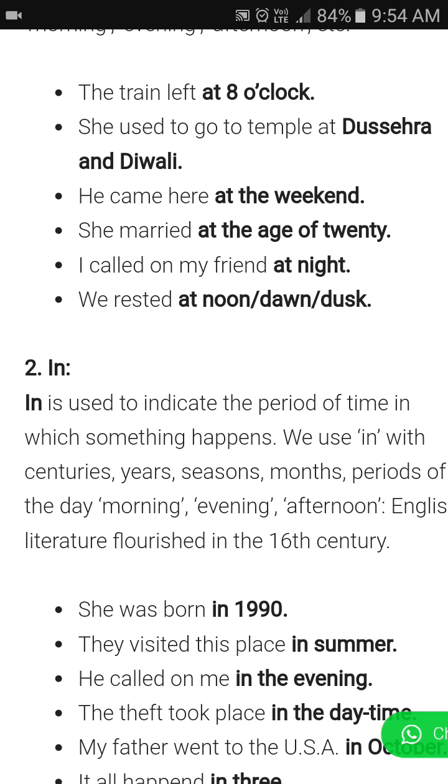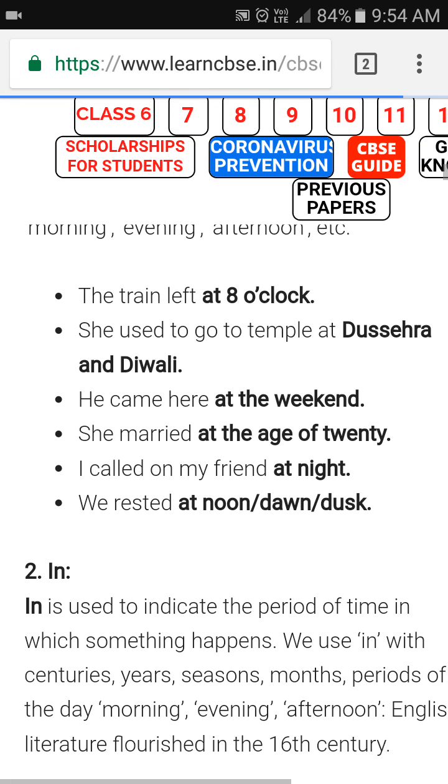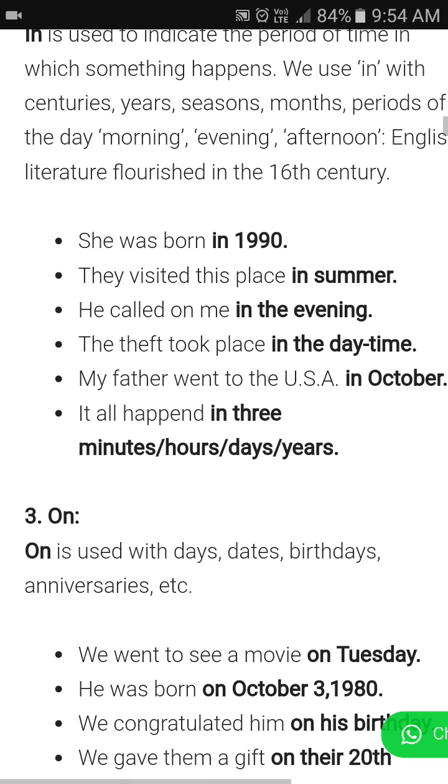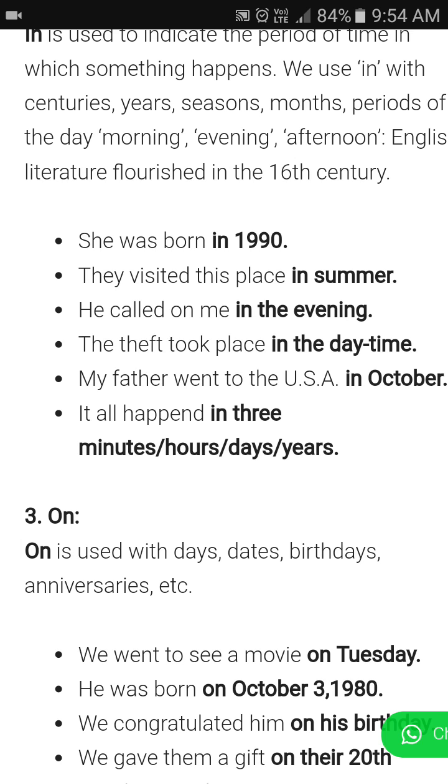Okay. Next, in. In is used to indicate the period of time in which something happens. We use in with centuries, years, seasons, months, and periods of the day: morning, evening, afternoon. For example, English literature flourished in the 16th century. She was born in 1990. They visited the place in summer.